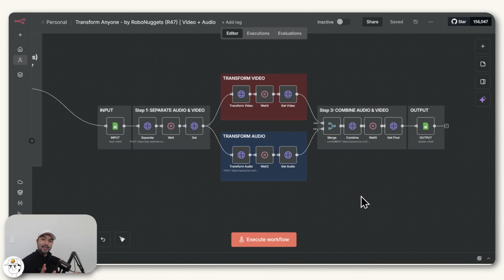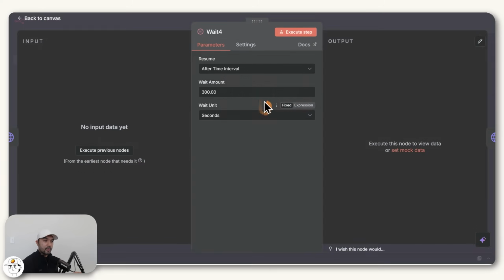But there you go. That is now the automation in full. Final reminder is to just set these wait nodes on an appropriate time. So for example, for this transform video, if you're rendering in higher resolution like 720p, usually you can allocate something like 10 minutes or even more depending on your use case.